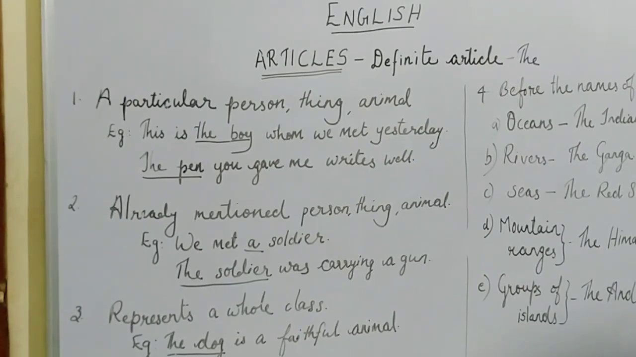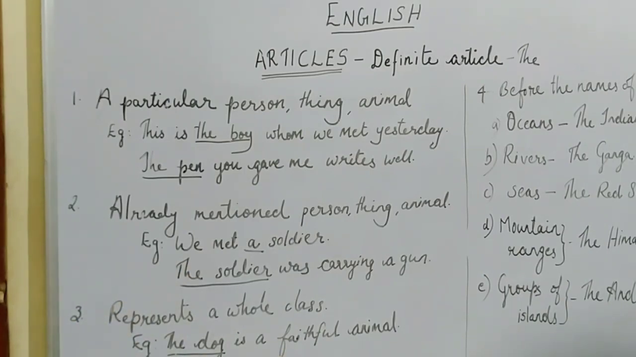And the third point is when a single noun represents a whole class. For example, the dog is a faithful animal. Here, the dog is a singular noun, and this dog is representing the whole group of dogs. So we can say the dog is a faithful animal.